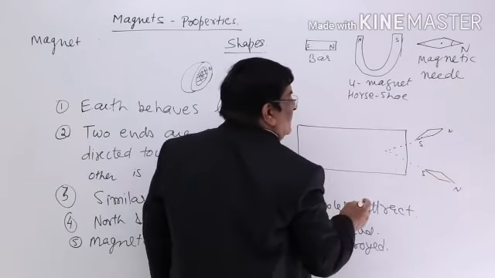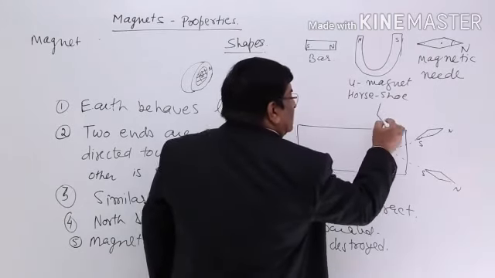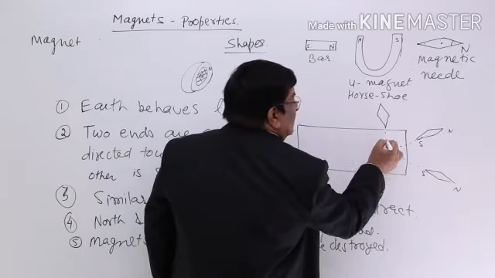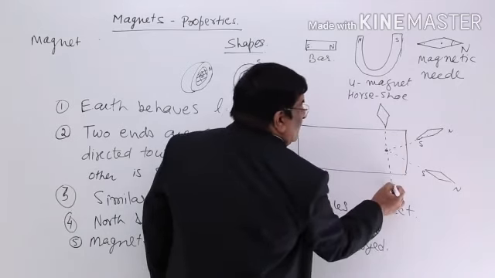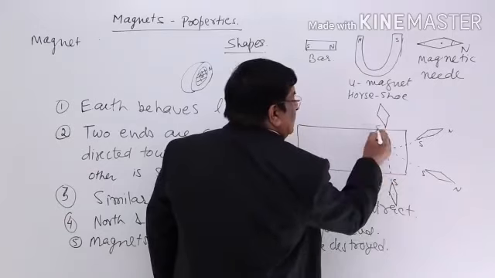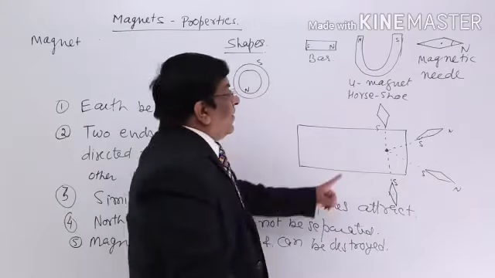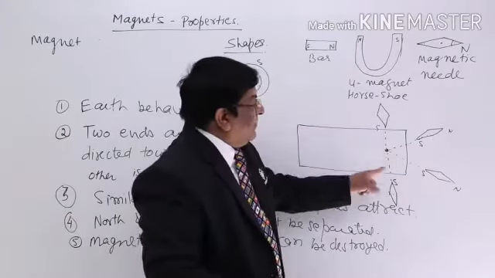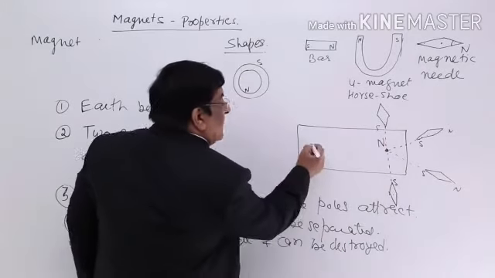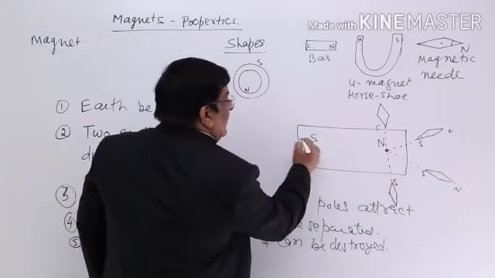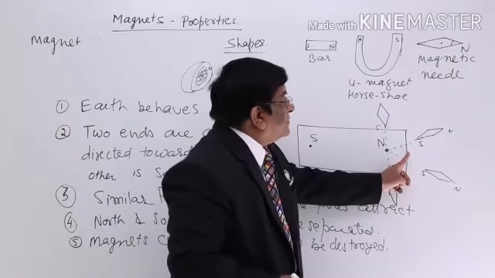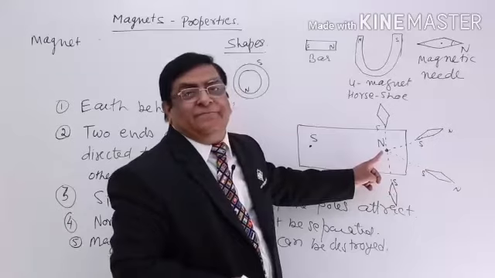So what we find is that all the materials are attracted towards a particular point in the magnet, and this is the point we call a pole. See, this is the pole. Because this pole is attracting south from all directions, we will call it the north pole. And similarly, we have a south pole here. Now you will find that the north pole is not the outermost point. It is somewhere in between.